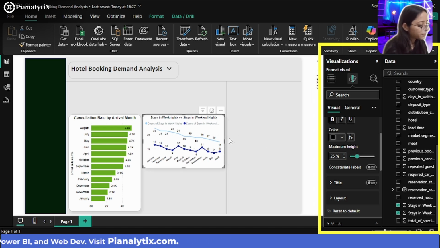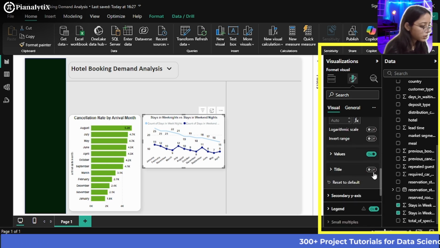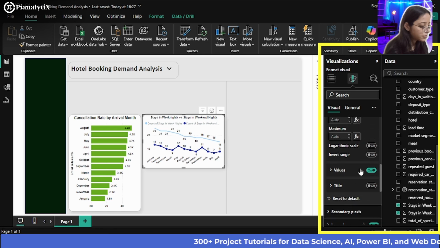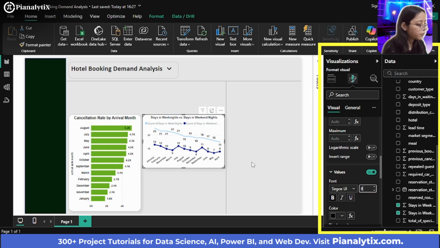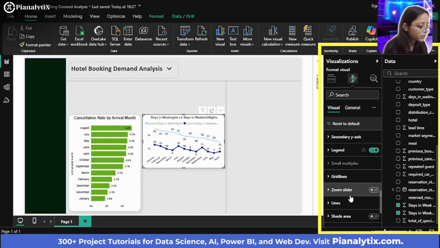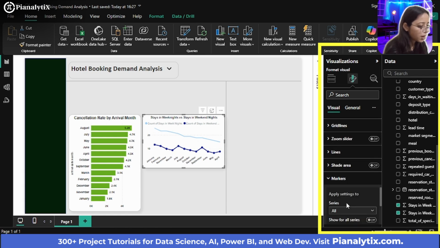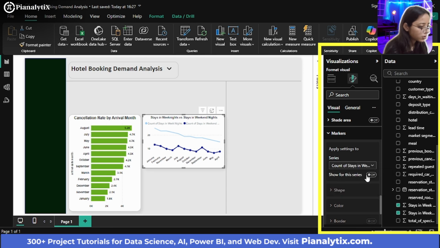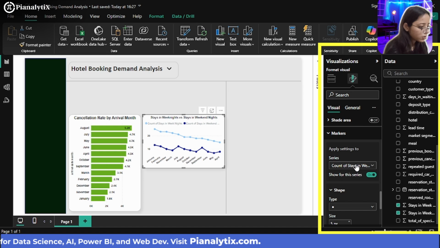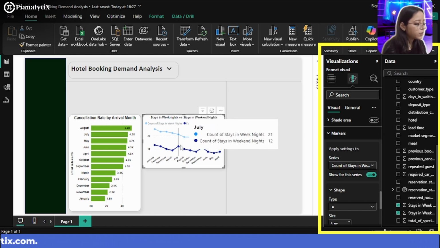And for the y-axis, make sure the values again are small, like the font size is less. And you can switch off the data labels, and you can switch on the markers for all of these. Similarly, the markers are also on for both of these, for example, for the weeknights also and for the weekend nights also.